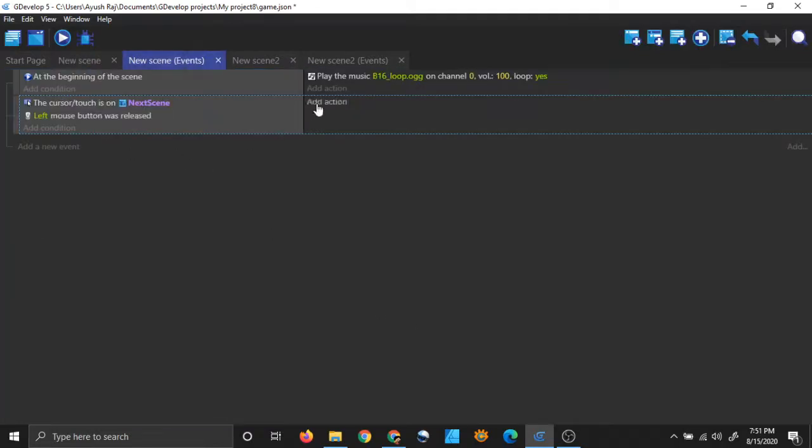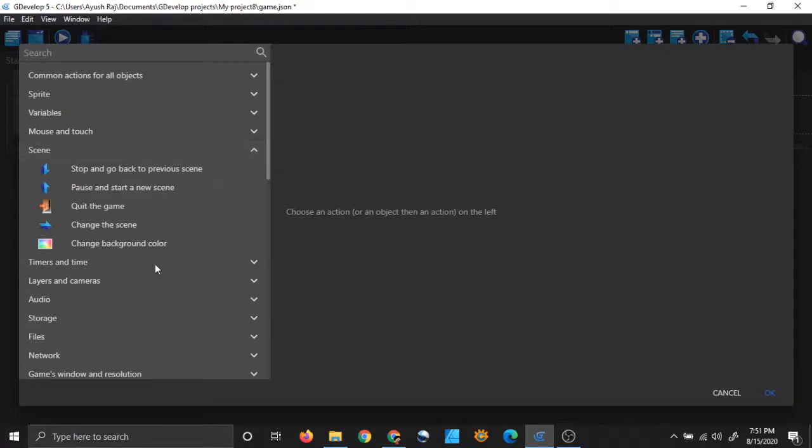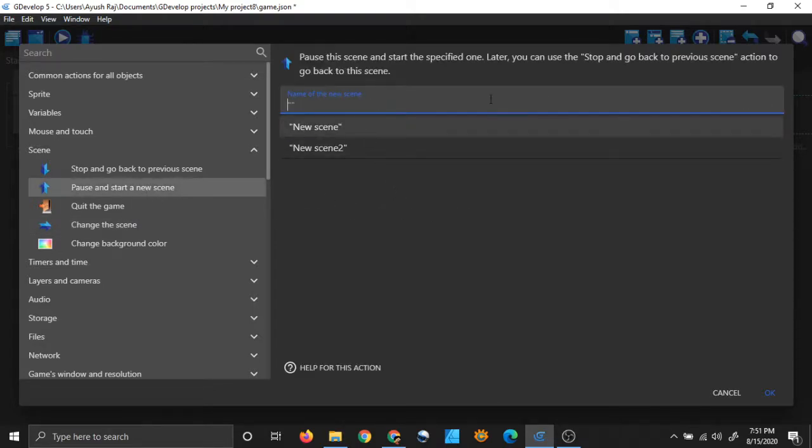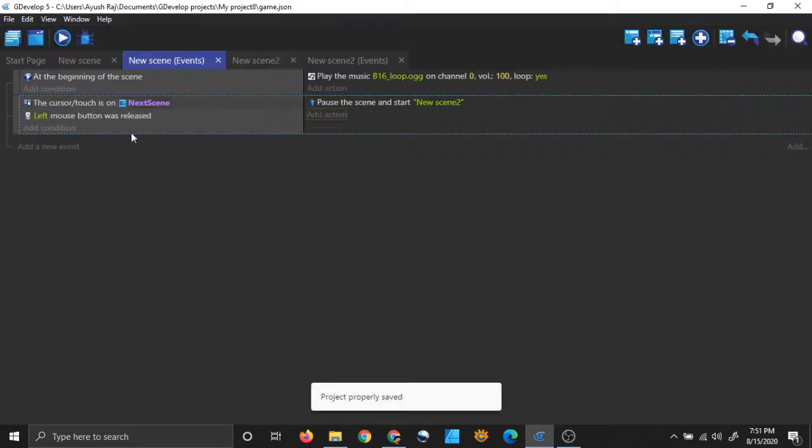So what will it do? It will change the scene. Now there are two options. Change the scene and pause and start a new scene. If you change the scene and again try to come back to this scene, your music will get started again. If you want to keep the music running in the background, you have to pause and start a new scene. So our new scene is new scene 2, and that's all.